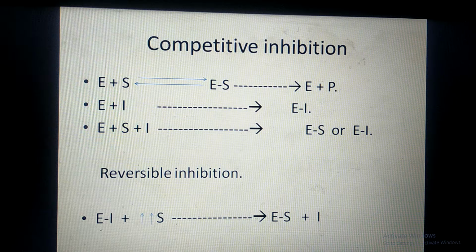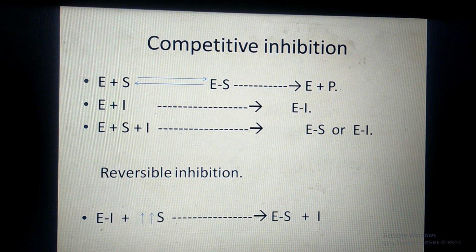But if EI complexes are formed, that means that enzyme molecule does not participate in the reaction, so the velocity of the reaction is affected. If both substrate and inhibitor are present in the medium, then as I have told you, if the substrate concentration is more, ES complexes are formed. If the inhibitor concentration is more, EI complexes are formed. So that depends upon the mutual concentration.